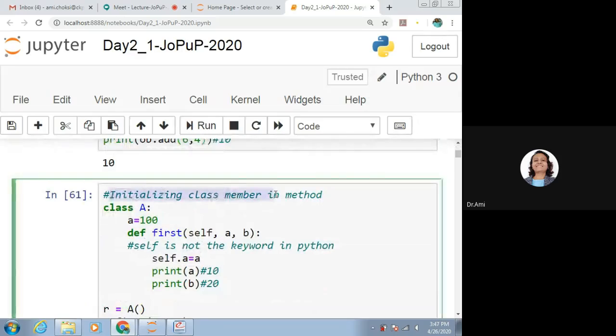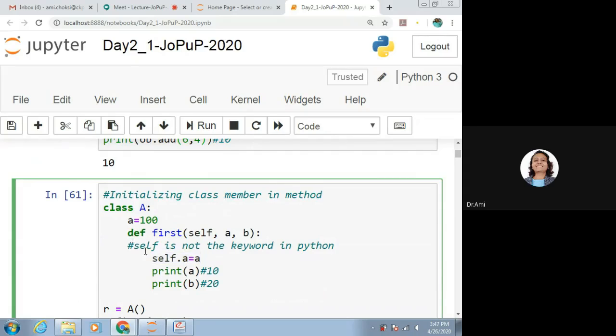Now if you want to initialize the class members in a particular method, let's see that. Say we are taking class A. You can say a is equal to 100, so it is a member of this class, and after that we will be able to use it. It is nothing like that. We need to give it as self.a. If it is defined as self.a, it means it is a member of this class. Here we haven't provided any underscore. That means it is a public variable.